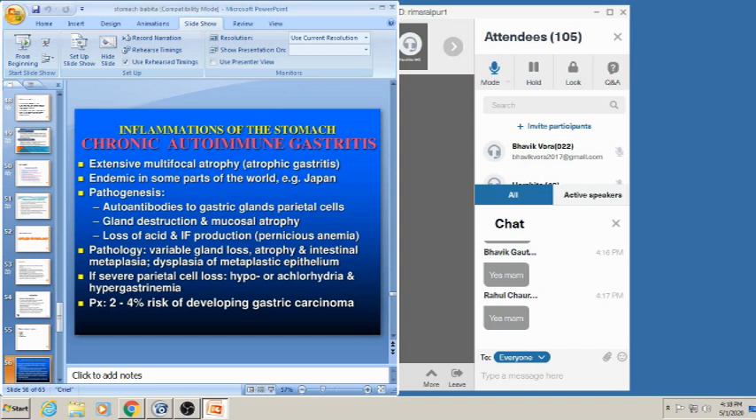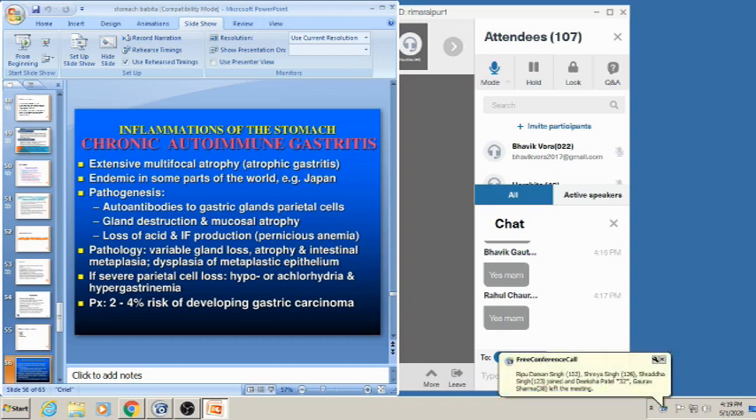Achlorhydria means there is no secretion of HCl. Hypochlorhydria means there is less secretion of HCl, or hypergastrinemia. Okay, and more gastrin is in the blood, because it does not come from blood into the stomach. And what will be the prognosis? There is a 2 to 4% risk of developing gastric carcinoma. So this is gastritis.